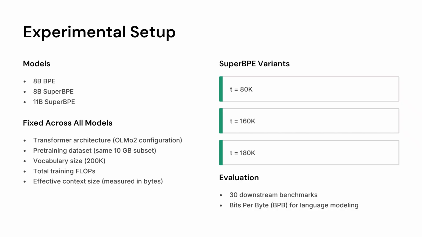So we took three cases of transition points as I discussed, and we took two evaluation criteria, that is 30 downstream benchmarks, that is 30 AI specific tasks like maths, coding or general world knowledge, and bits per byte for language modeling. So basically if you have a lower bits per byte, then the model is more confident in its prediction.